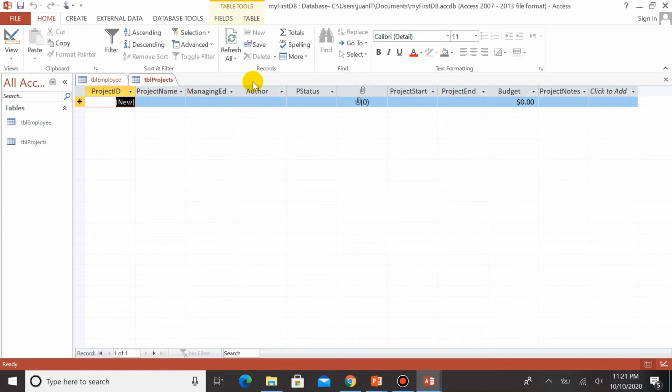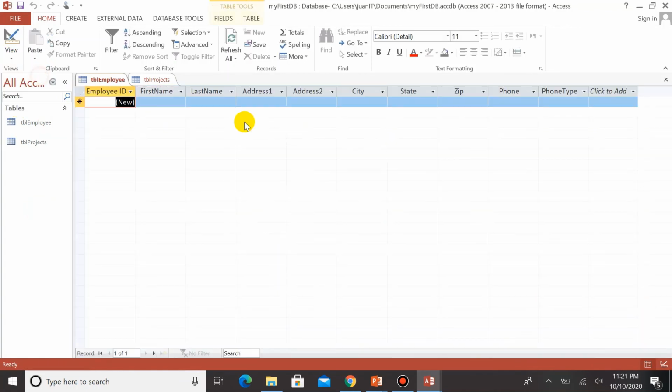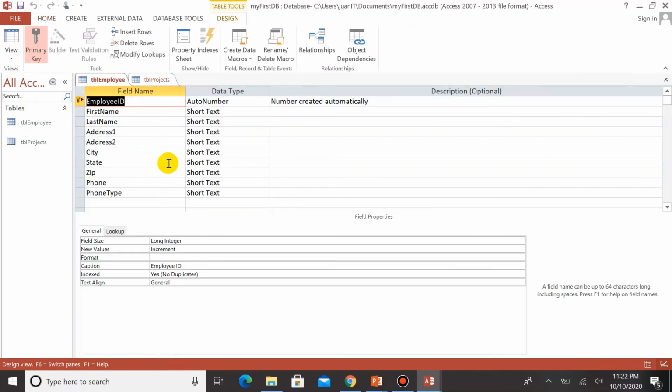Okay. So same thing with the employee. If we change to Datasheet View, you'll have it in sort of Microsoft Excel form. All right. So you could always go ahead and shift from one view to another, wherever and whenever it is convenient to you. Okay. So for now, we have successfully created two tables, using a Datasheet View and a design view.